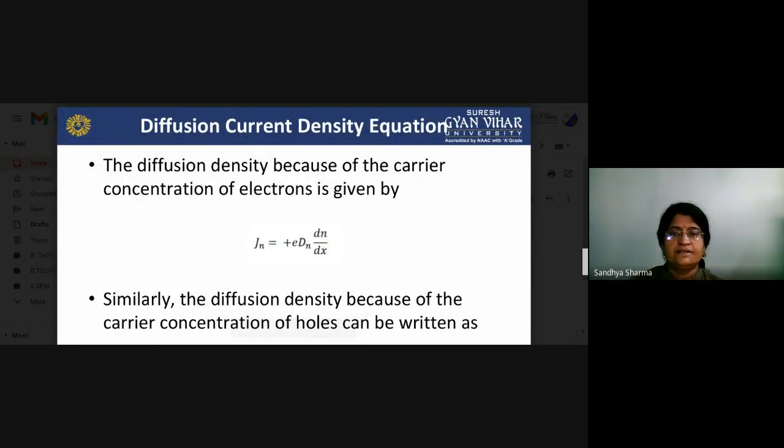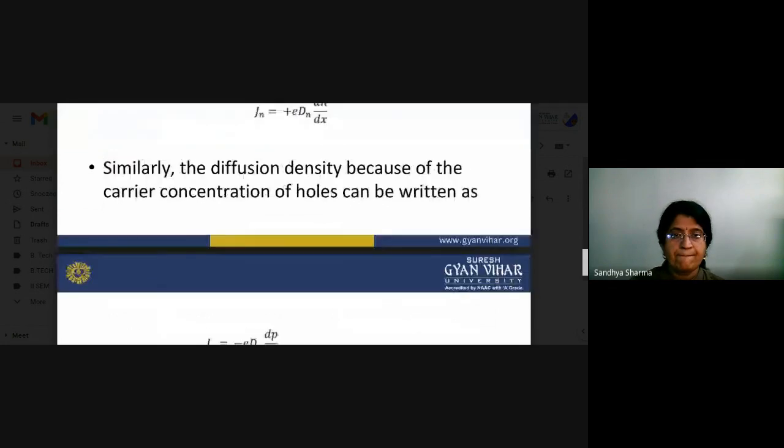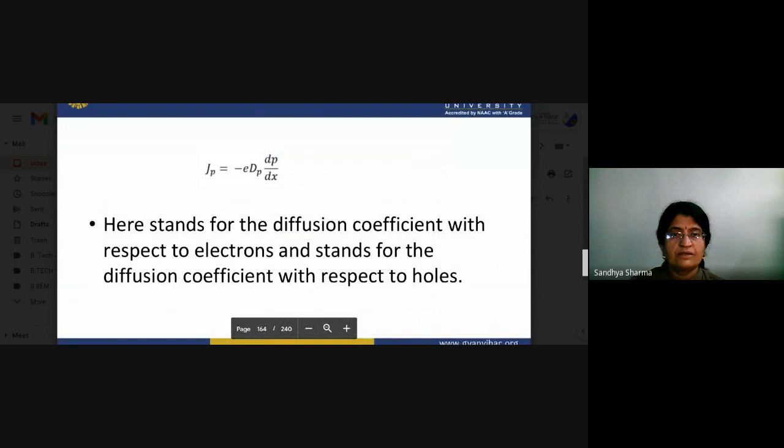Diffusion current density equations. The diffusion current density because of the carrier concentration of electrons is given by Jn equal to e Dn dn by dx. Similarly, the diffusion current density of the carrier concentration of holes can be written. So you can also write your current density for holes, that is equal to this one, and here Dn stands for the diffusion coefficient with respect to the electrons and Dp stands for the diffusion coefficient with respect to the holes.